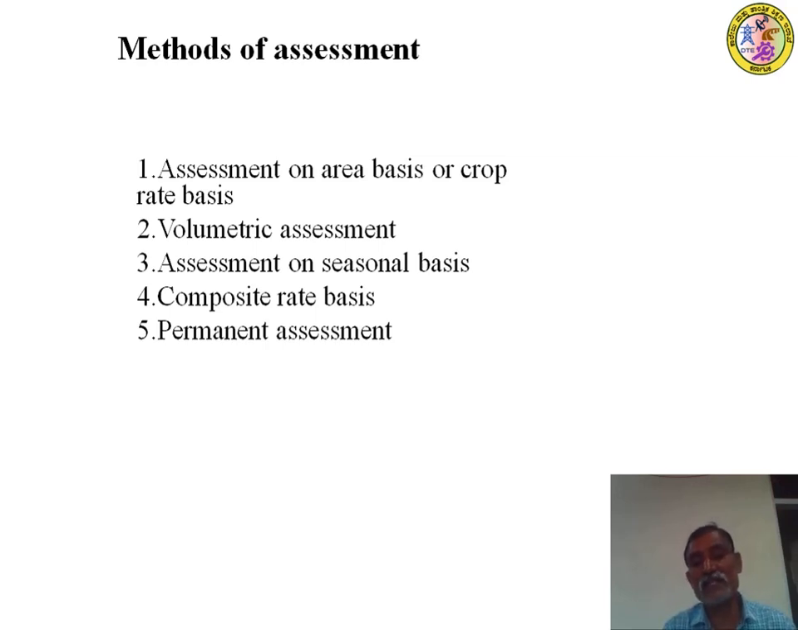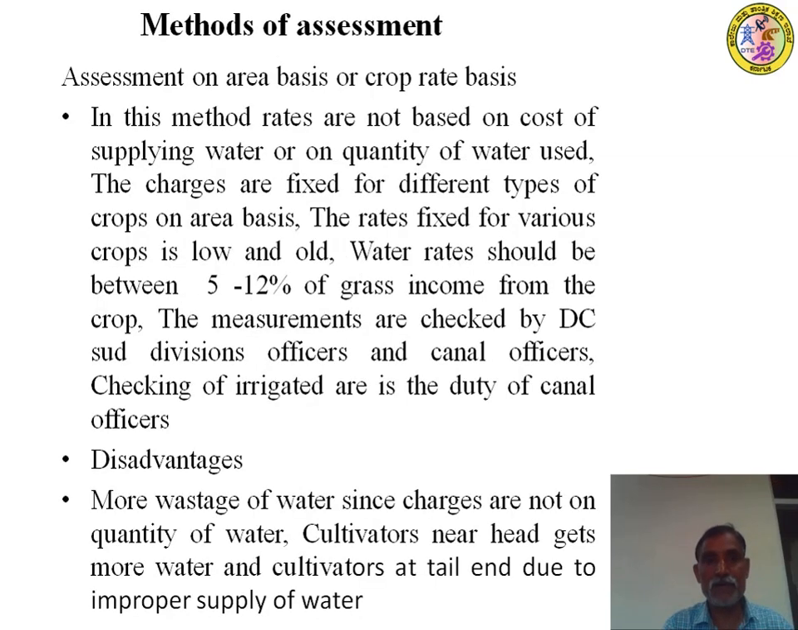Assessment on seasonal basis, depending upon the Kharif season, Rabi season, and biseasonal. This is also a rough estimation. Some countries which have abundant quantities, the countries in a developing stage, are using other methods than this. Volumetric basis is nowadays practiced more and more, in developing countries also. Composite rate basis, okay, is both volumetric and seasonal basis, right? Permanent assessment means, for example, for a particular project, that assessment is decided. That is called permanent assessment, right?